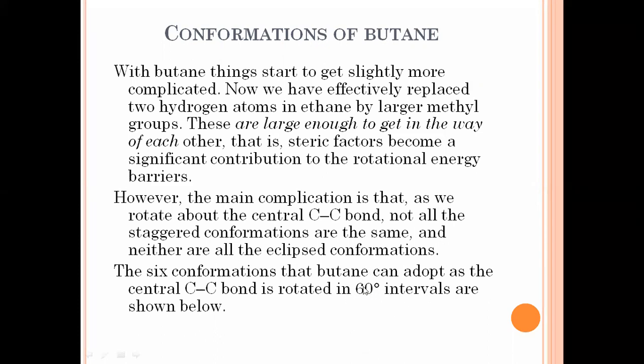So if the bonds of the butane molecule rotate by 60 degrees, as with the ethane molecule, the butane molecule will form 6 conformations, the 6 conformation structures shown by the butane molecule.